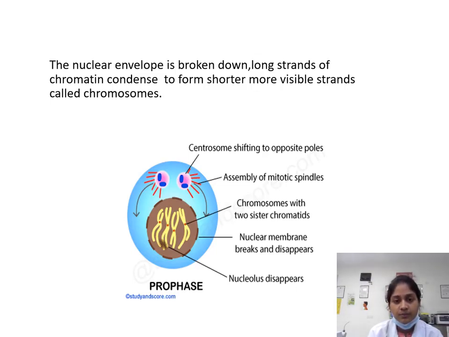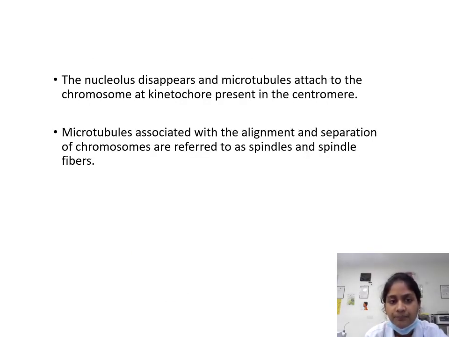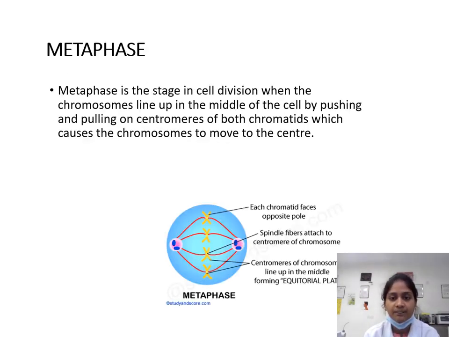The picture shows the centrosome shifting to the opposite poles, and the assembly of the mitotic spindles can be seen, in which the nucleolus disappears. The chromosomes with two sister chromatids are seen. The nuclear membrane breaks and disappears. Microtubules attach to the chromosome at the kinetochore present in the centromere. Microtubules associated with the alignment and separation of the chromosomes are referred to as spindles and spindle fibers.